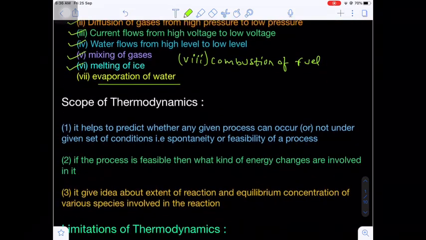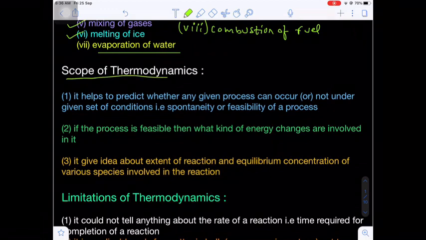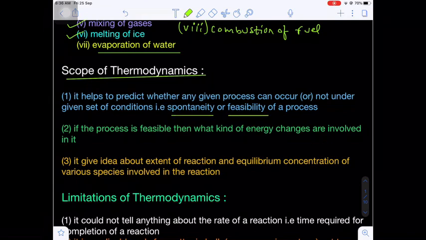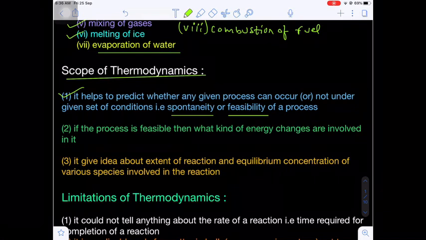Now, what is the significance of this chapter? What is the importance of this chapter? The scope of thermodynamics: it helps to predict whether any chemical process can occur on its own in a given set of conditions. That is nothing but the spontaneity, otherwise feasibility, of a process. This is the main importance of this chapter: whether any process will happen or not under the given set of conditions. Is the process feasible or not? Is the process spontaneous or not? That information can be predicted with the help of thermodynamics.